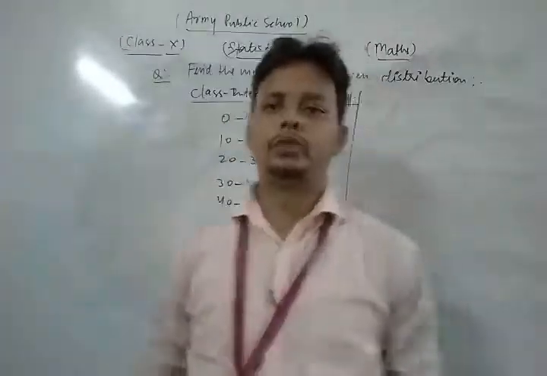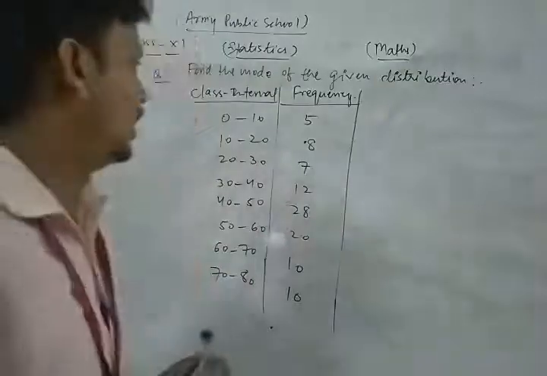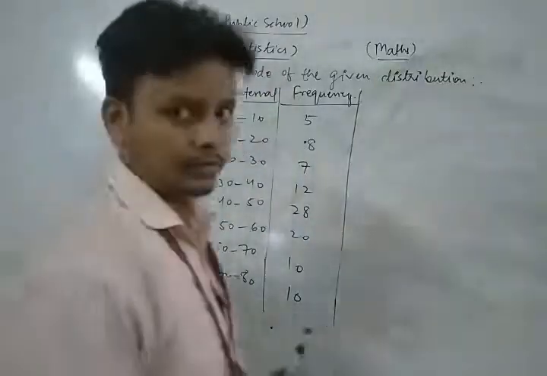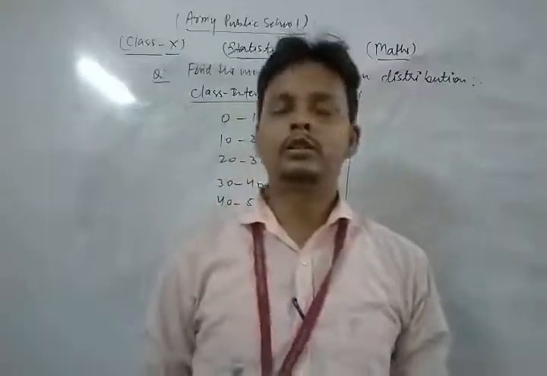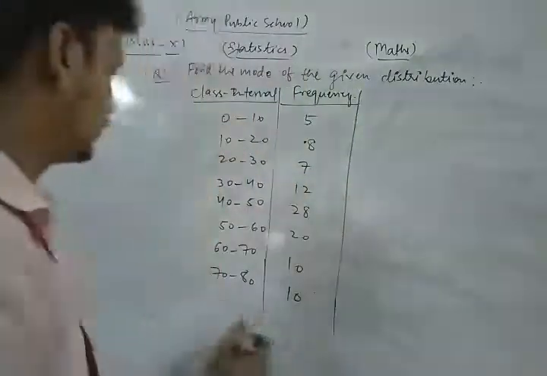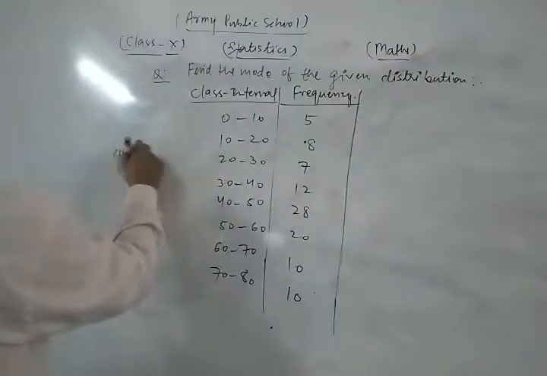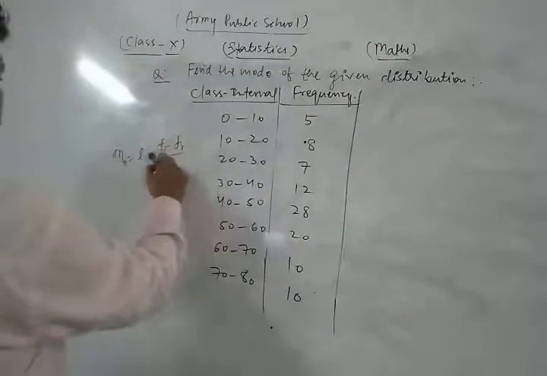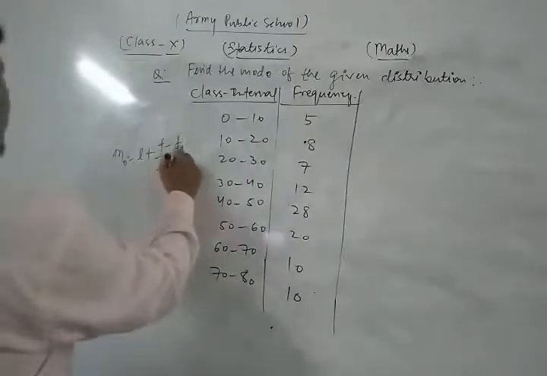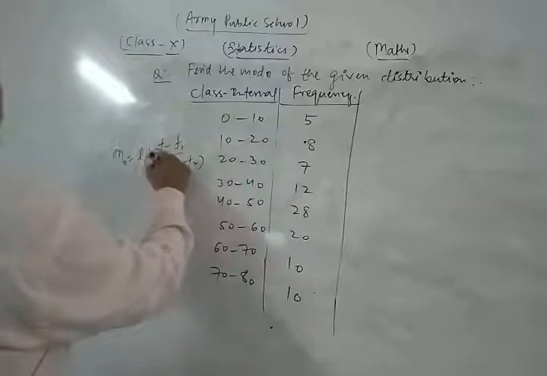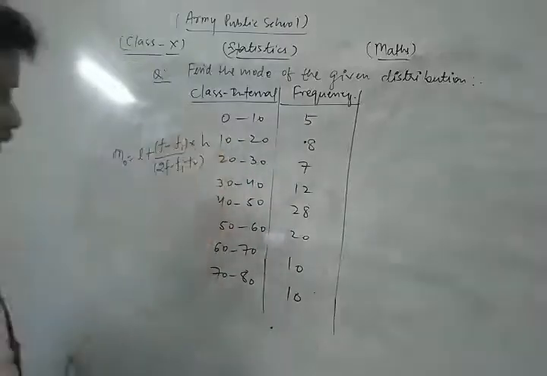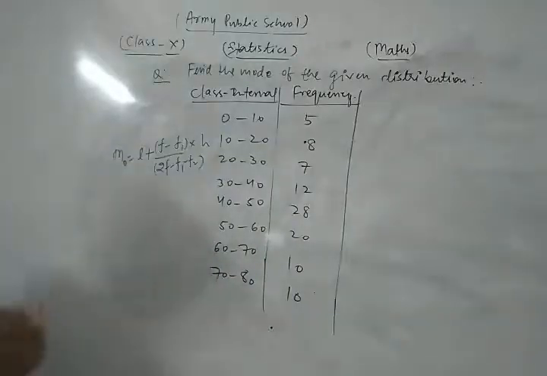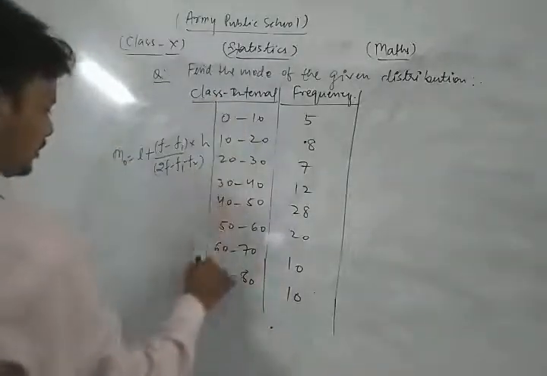Okay, so dear student, this is the question here. This is the class interval and this is the frequency, and we find the mode of the given distribution. And dear students, we know that the formula for mode is L plus f minus f1 upon 2f minus f1 minus f2 into h. This is the formula for calculating the mode of the given distribution.